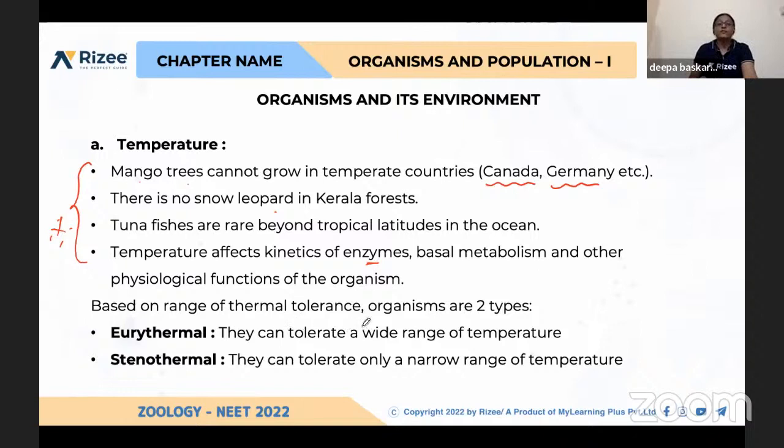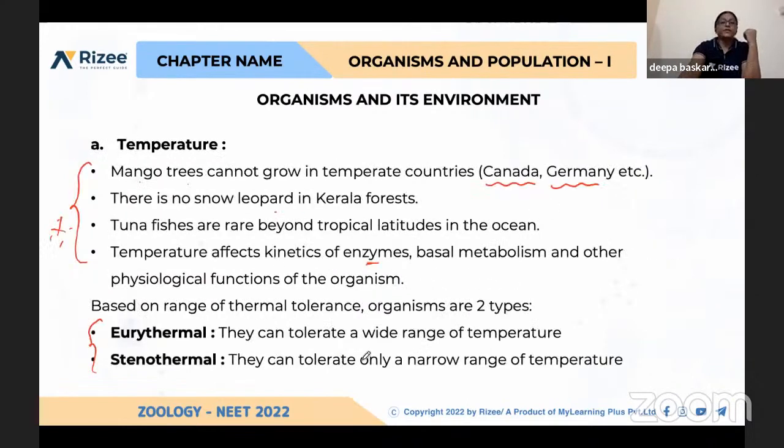Based on the range of thermal tolerance, organisms are of two types. One is eurythermal and another one is stenothermal. These eurythermal organisms can survive in a wide range of temperatures. For example, if I take an organism living in the south end, like Kanyakumari, and keep it in Delhi, it can survive. Stenothermal organisms cannot tolerate that variation in temperature; only a narrow range of temperature they can tolerate and survive. So these are the differences between eurythermal and stenothermal.